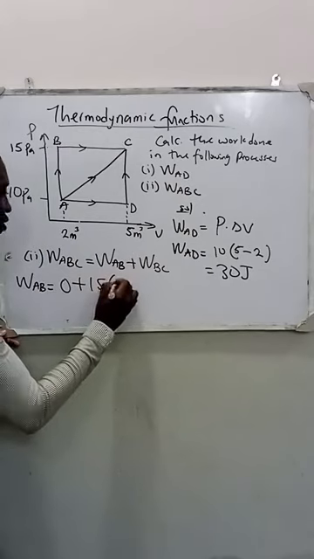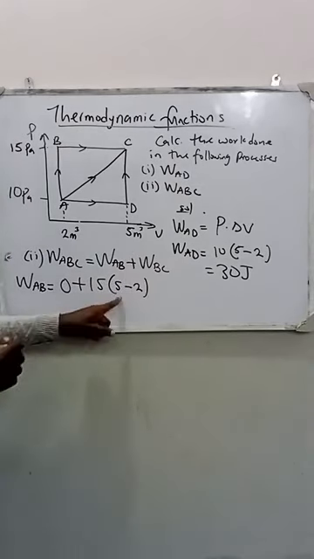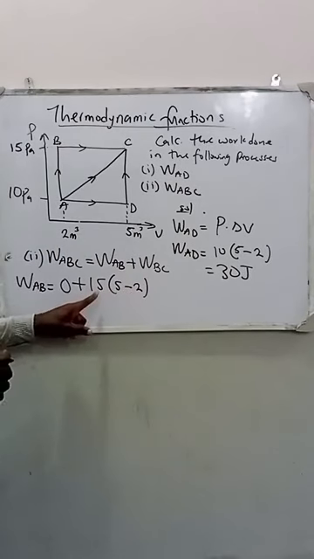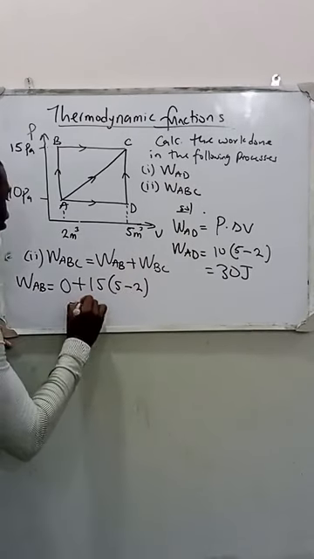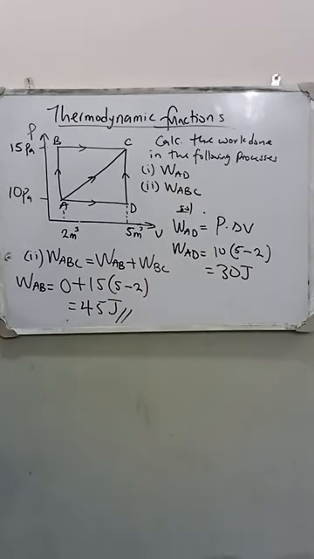So I'm adding 5 minus 2, which is 3. 15 times 3 will give us 45 joules. That is the work done along path ABC. This is how we solve path function related questions that involve us calculating work done.